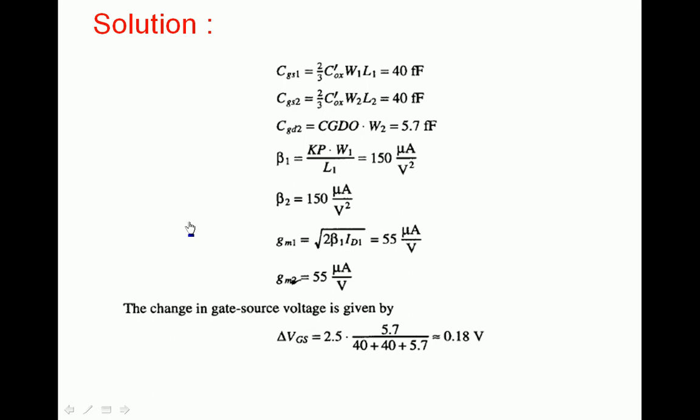The change in gate source voltage, delta VGS, from the expression, is V step peak into CGD2 divided by total capacitance. V step peak: the step is rising from 0 to 2.5 volts, so the total change is 2.5 volts, which is the peak value. From that, delta VGS is 0.18 volts. So whenever the output voltage changes by 2.5 volts instantaneously, the VGS of the corresponding output transistor changes by 0.18 volts.